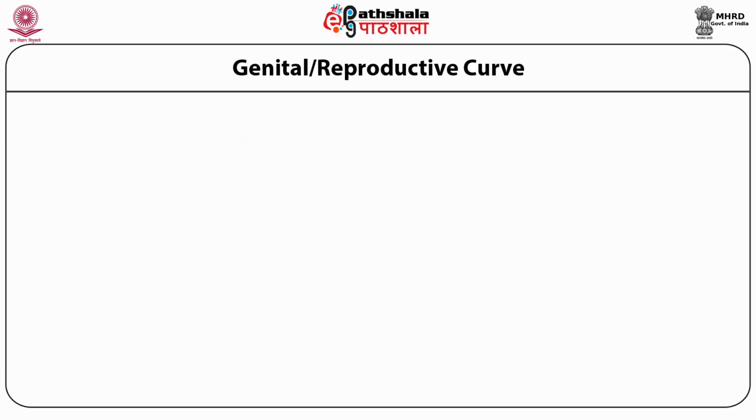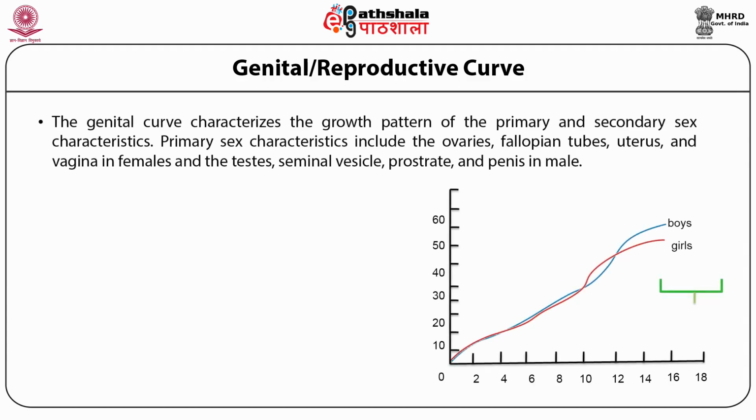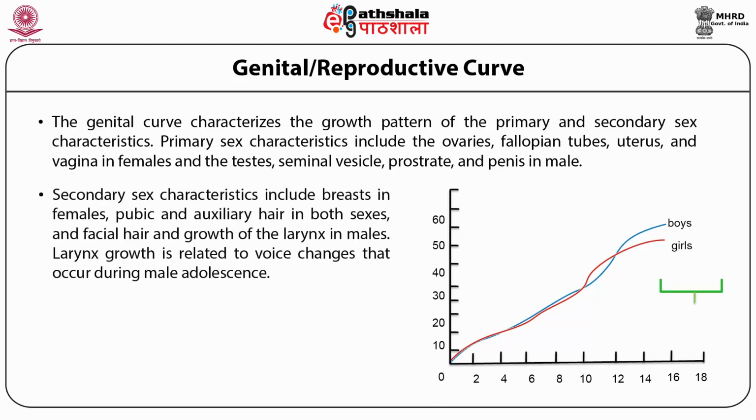Genital or reproductive curve. The genital curve characterizes the growth pattern of the primary and secondary sex characteristics. Primary sex characteristics include the ovaries, fallopian tubes, uterus and vagina in females, and the testes, seminal vesicle, prostate and penis in males. Secondary sex characteristics include breast in females, pubic and axillary hair in both the sexes, and facial hair and growth of the larynx in males. Larynx growth is related to voice changes that occur during male adolescence.